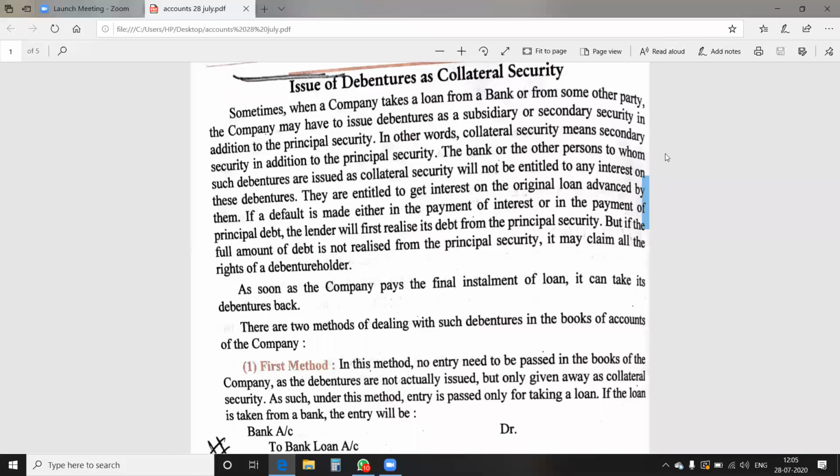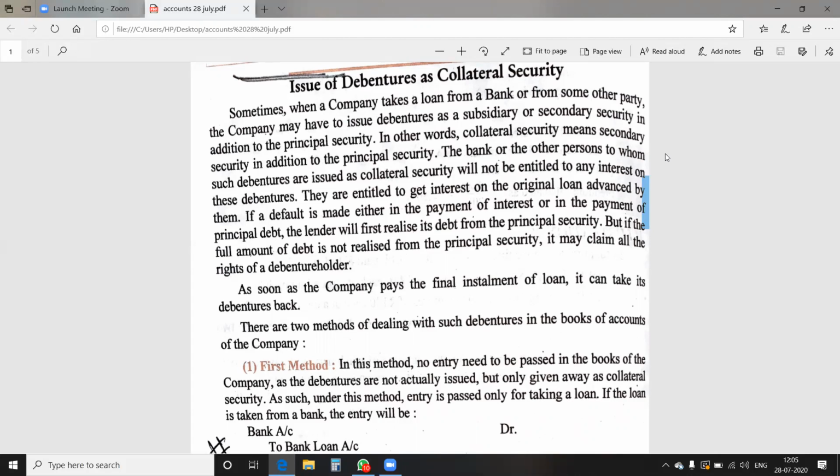Good afternoon, students. Today we are going to do the topic issue of debenture as collateral security. Earlier, in the previous lectures, you came to know how the public subscription is done, when shares and debentures are issued, and how debentures are issued for consideration other than cash. Today you will come to know about debentures issued as collateral security.